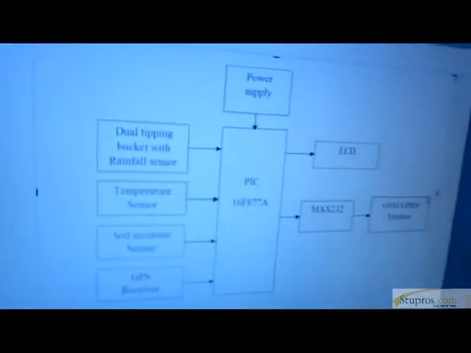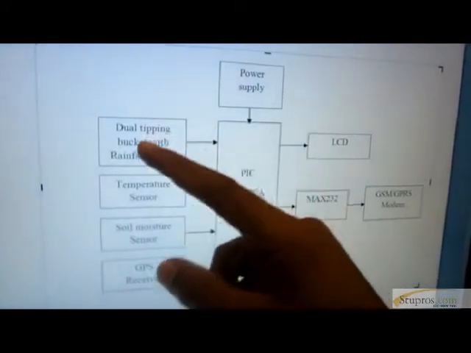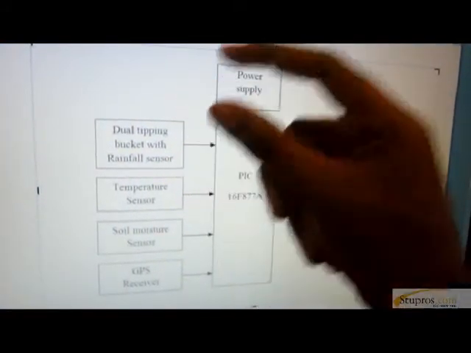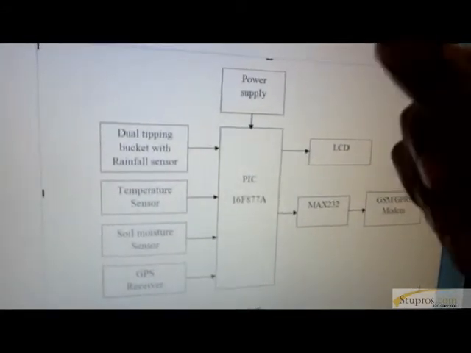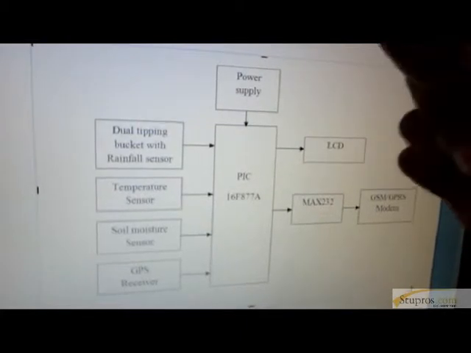This is our block diagram. Here we use sensors for the weather condition, what is known as a TWL tipping bucket rainfall sensor. This sensor is used to measure how much rainfall occurs in that remote area. Another one is the temperature sensor. The temperature sensor measures the current temperature of that particular area.